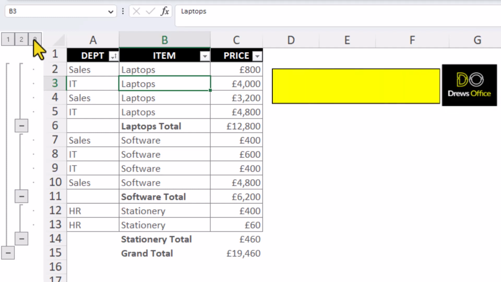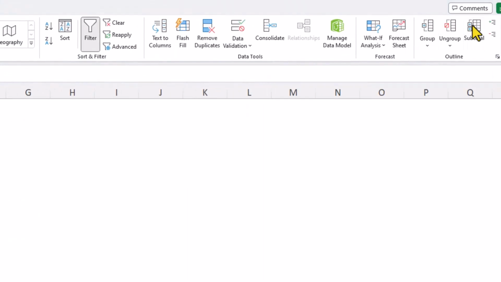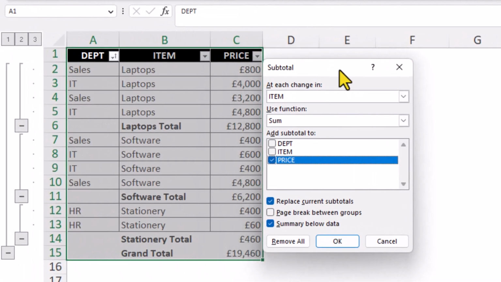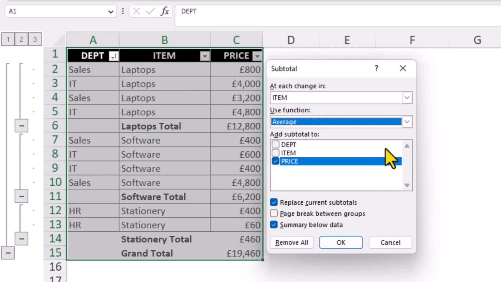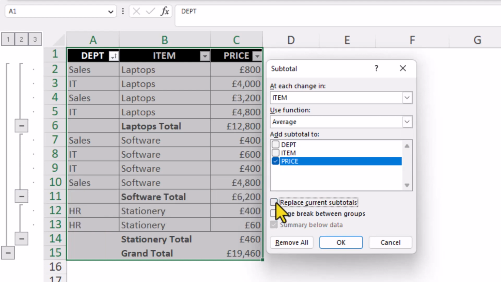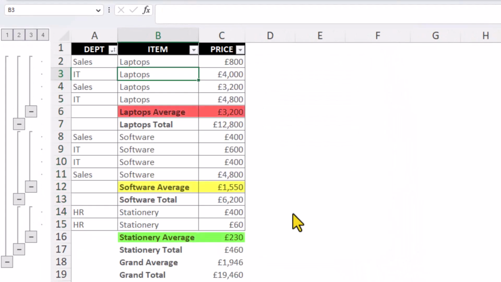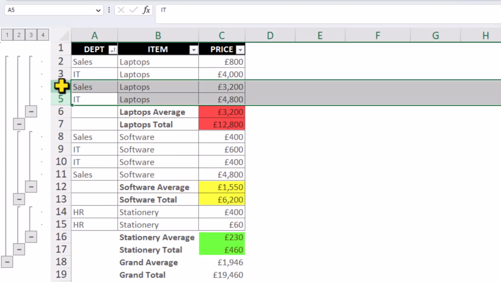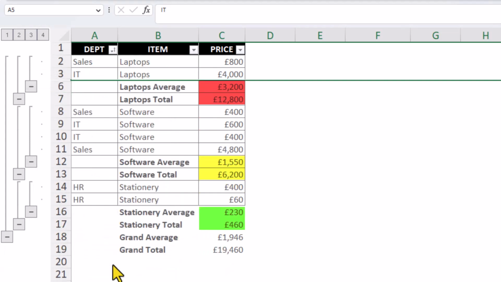We can add additional subtotals by going back to the Subtotals button. And this time, let's find out the average price. If we hide any of the rows, the subtotal still includes the hidden rows in the calculations.